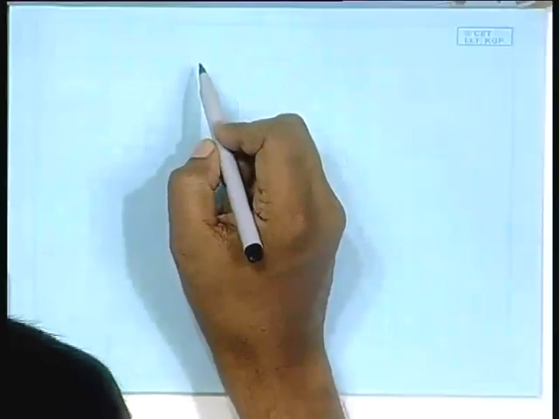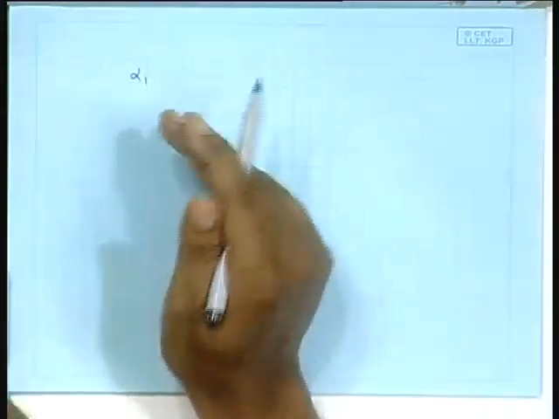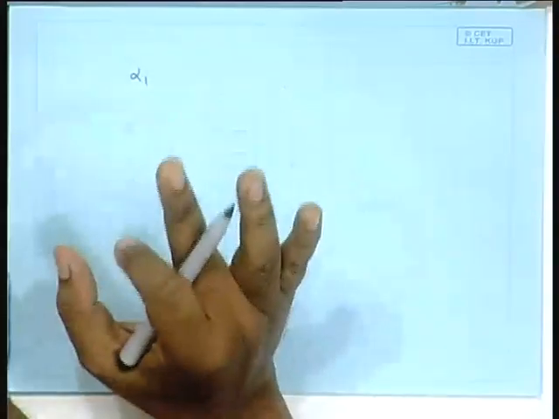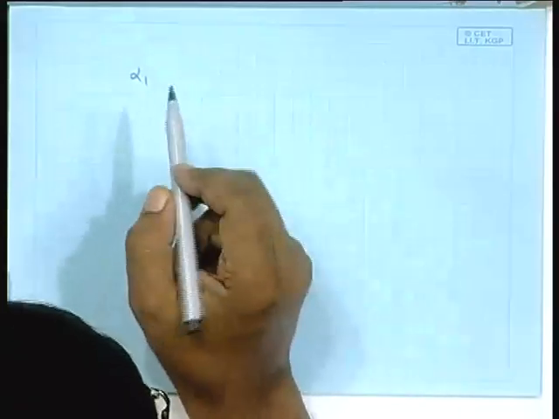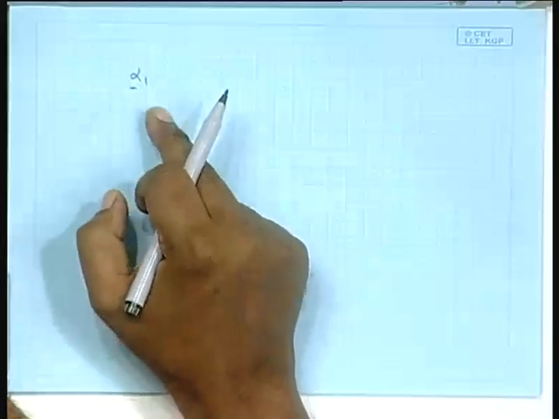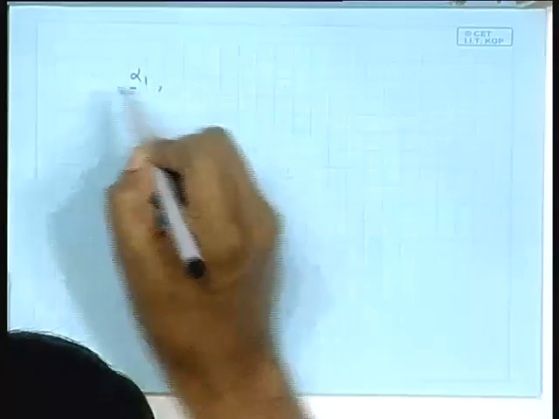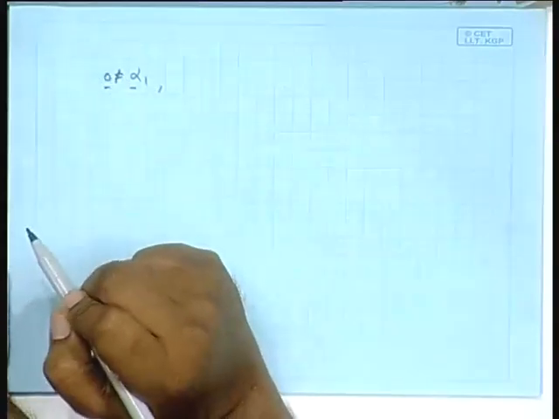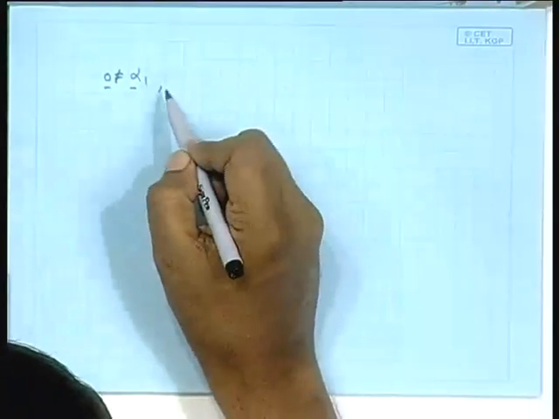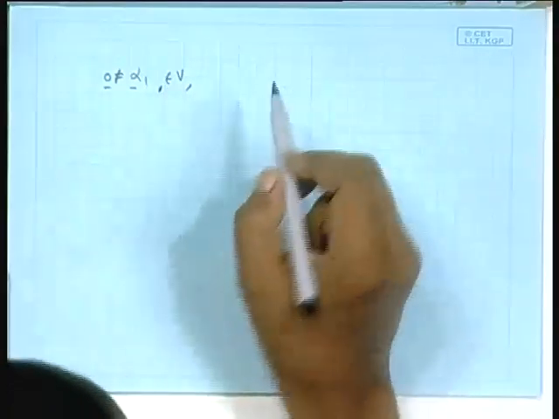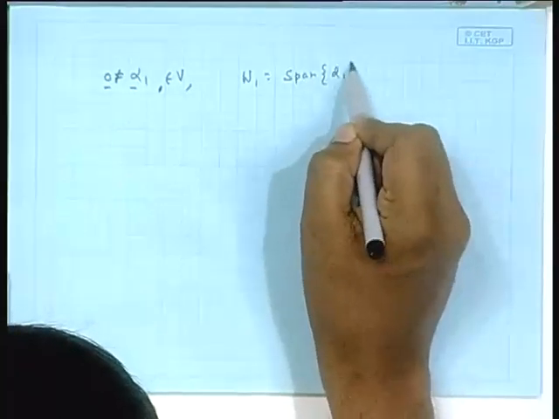That is, suppose you are given a vector space V, from which you pick up, again I tell you that this is my way of arriving at some concept of dimension without diluting any mathematics. Suppose you find out alpha 1, and again mind you, this alpha 1 could be anything. So again there is plenty of choice. Alpha 1, where alpha 1 is non-zero. This is not the zero vector of the vector space. Pick up an alpha 1, element of V. Then we define W 1 as the span of alpha 1.